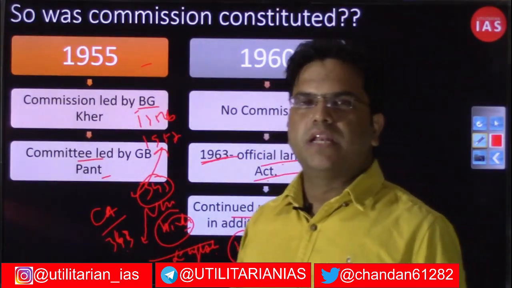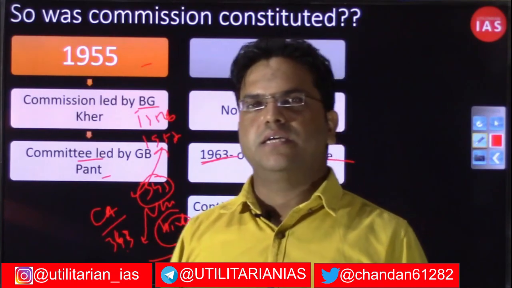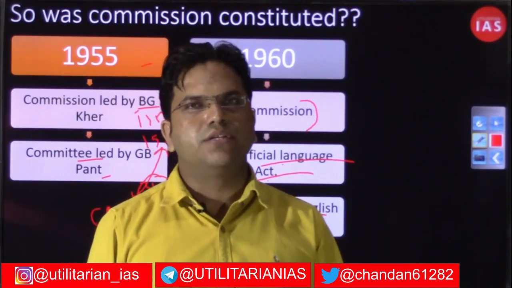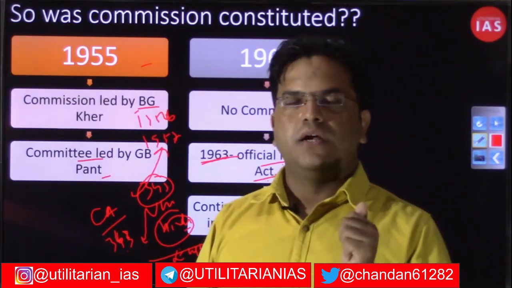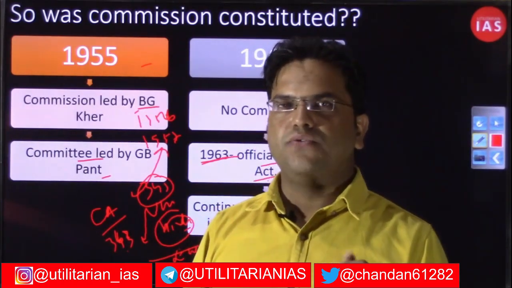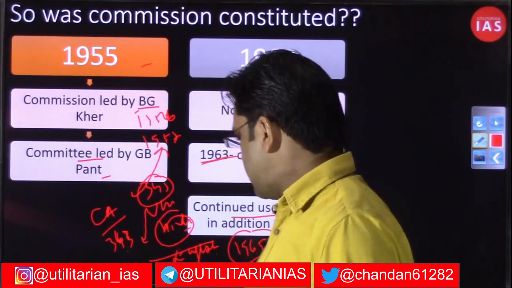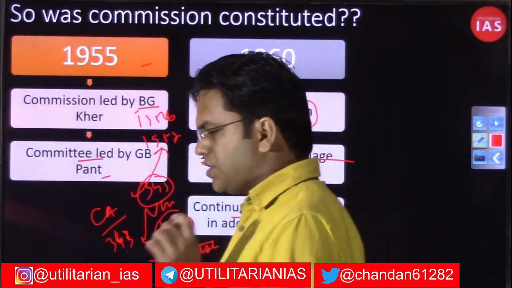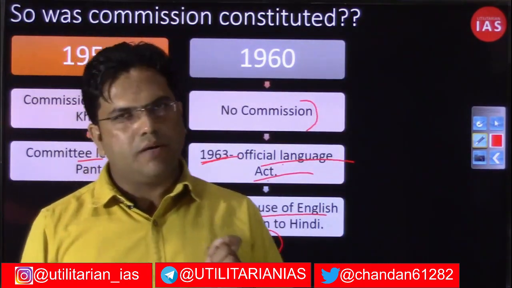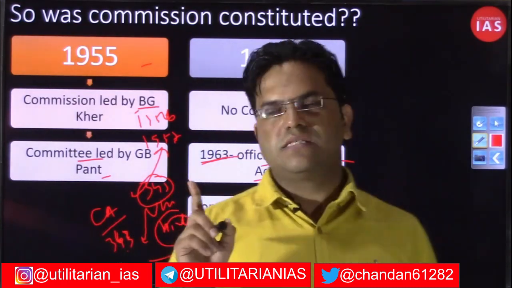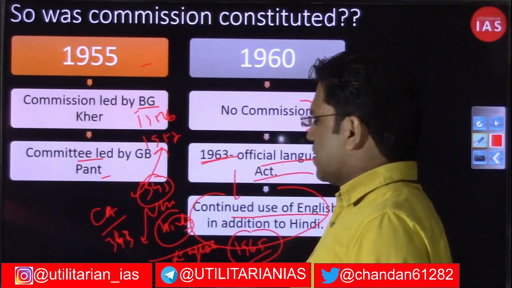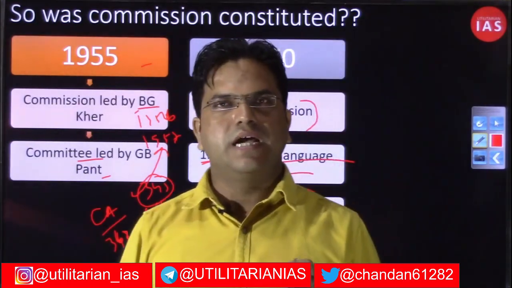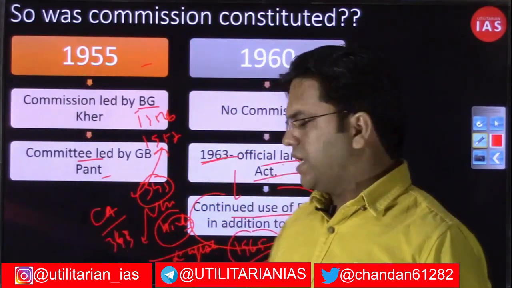So I hope you have clarity on the Official Languages Act 1963, Article 343 and Article 344. Article 343 talked about the language of the Union, Hindi plus English. Then Article 344 talked about the institution of commissions and committees. This is only one provision of the Official Languages Act. There are other provisions that we'll be discussing in the relevant articles.